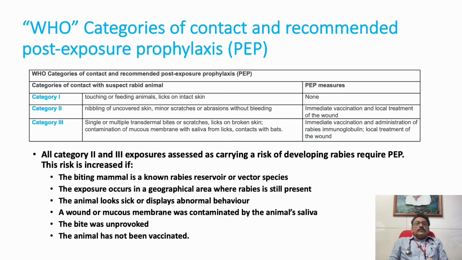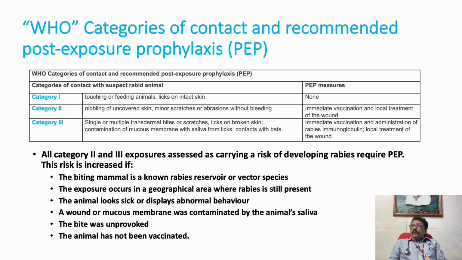According to the WHO categories, there are different categories which decide whether the rabies vaccine is required or not. However, whatever recommendations are given by WHO, it is very difficult to predict the course of rabies in any patient, because even immunized animals sometimes can spread the disease, or even a small lick or bite can sometimes spread rabies.